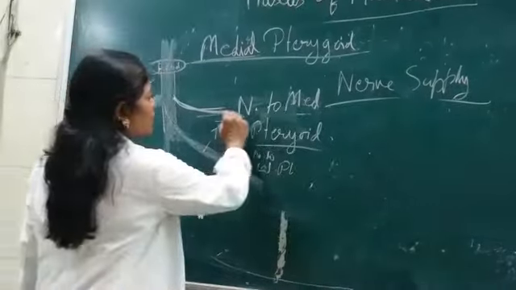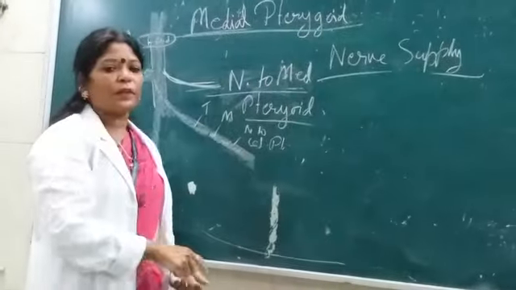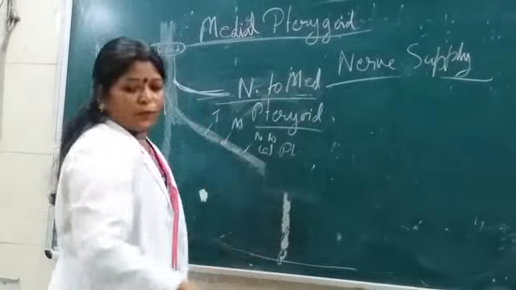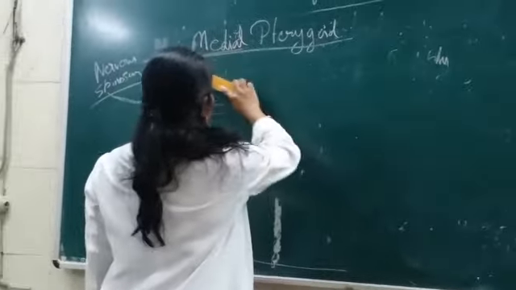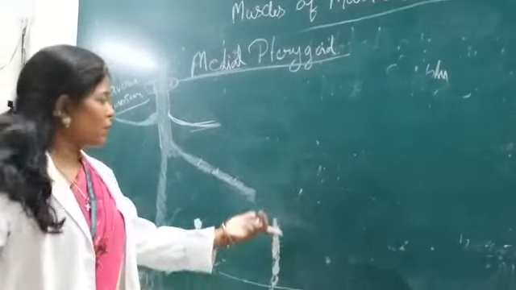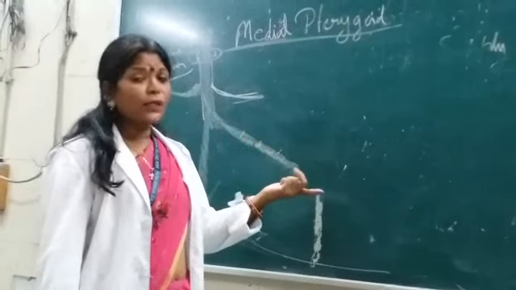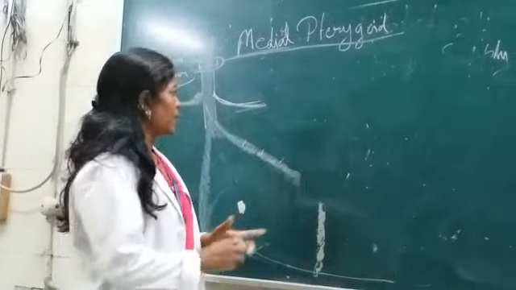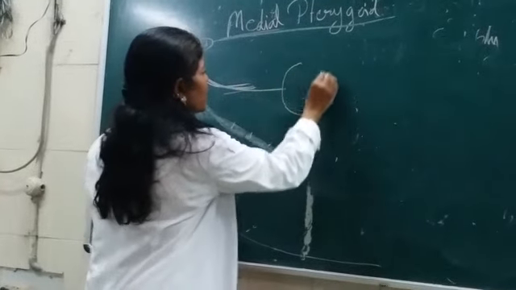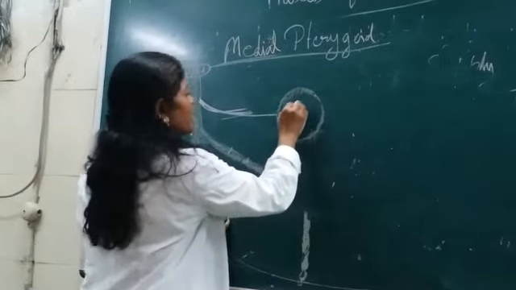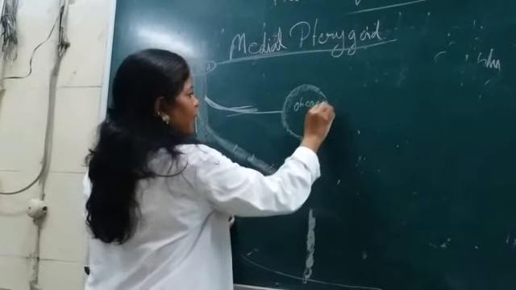So that was the important key point with the nerve supply of the medial pterygoid. Now, medial pterygoid is of course one of the muscles of mastication, and it should be supplied by the mandibular nerve. Here in the infratemporal area there is a ganglion, which is known as the otic ganglion.